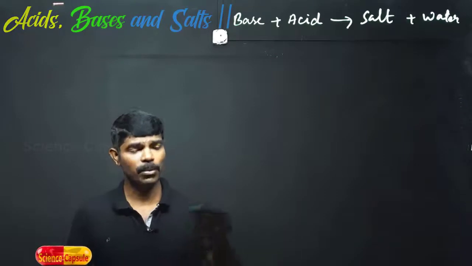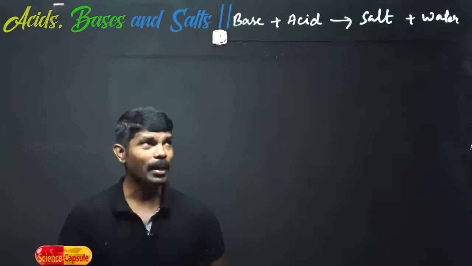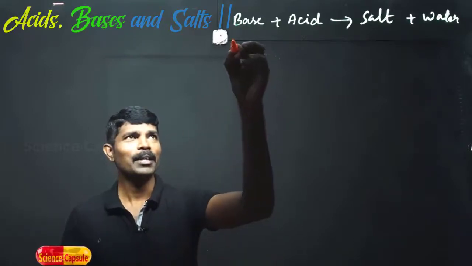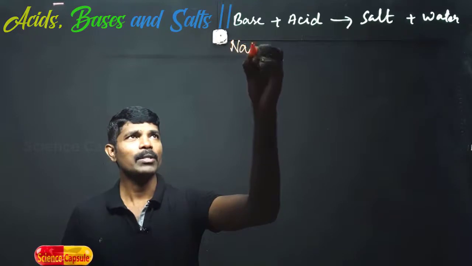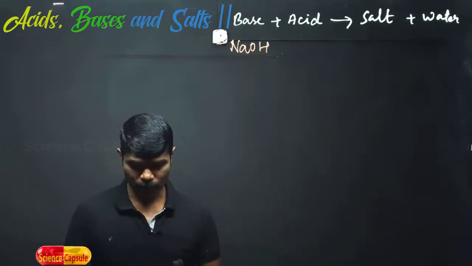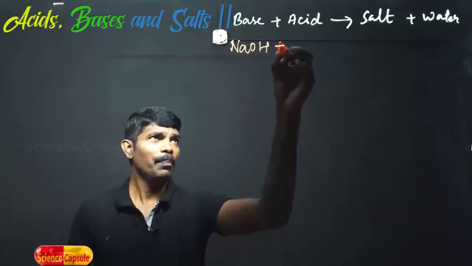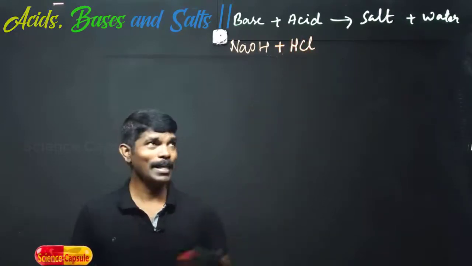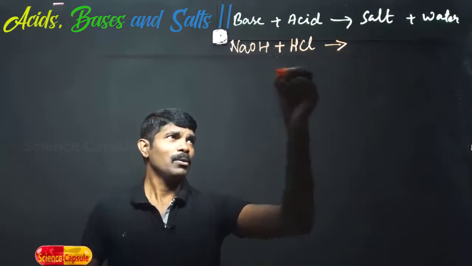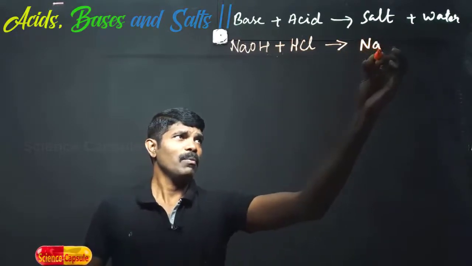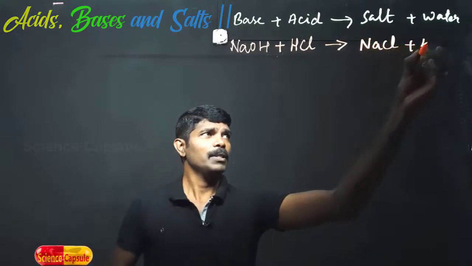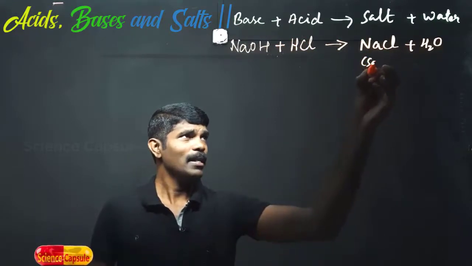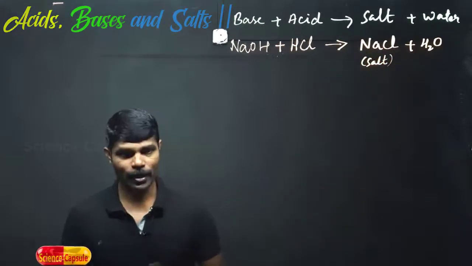Let us take an example to understand this. In order to understand the reaction, we will see a base. One of the familiar bases we know already, right? So NaOH is one of the bases, sodium hydroxide, plus an acid. Here we take hydrogen chloride, or any acid you can take. Here you can see the salt, sodium chloride, will be formed plus water. So this is the chemical reaction. Here NaCl is the salt, a neutral salt we are getting.